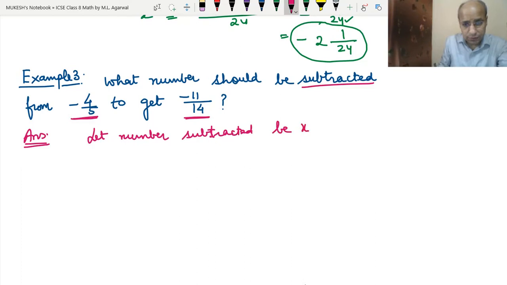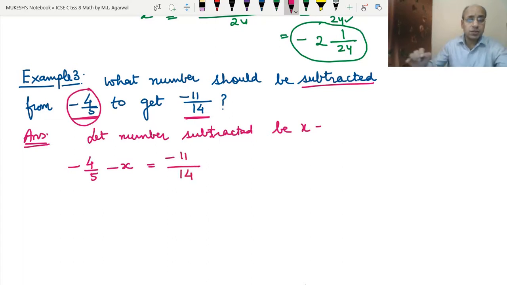So from where should we subtract? From 4 upon 5 we have to subtract it. So we will write 4 upon 5 first. Then we have to subtract this x, minus x. The result that we have to get is minus 11 upon 14. So we have to solve it to get the answer x.